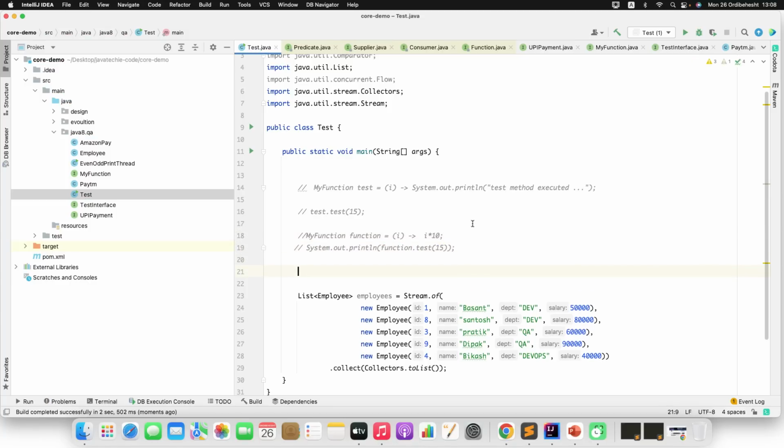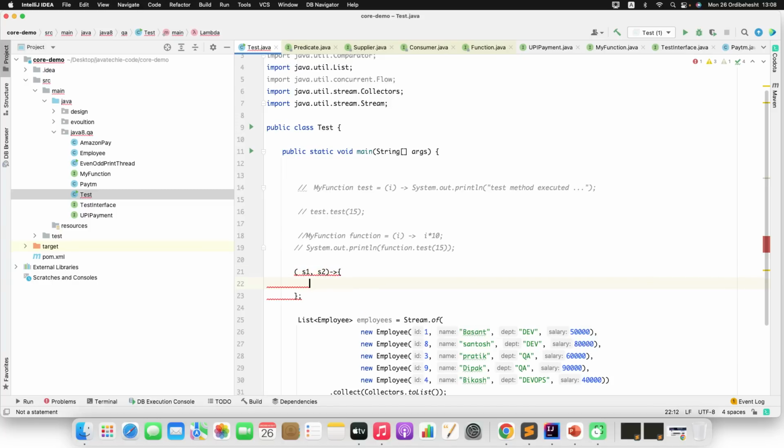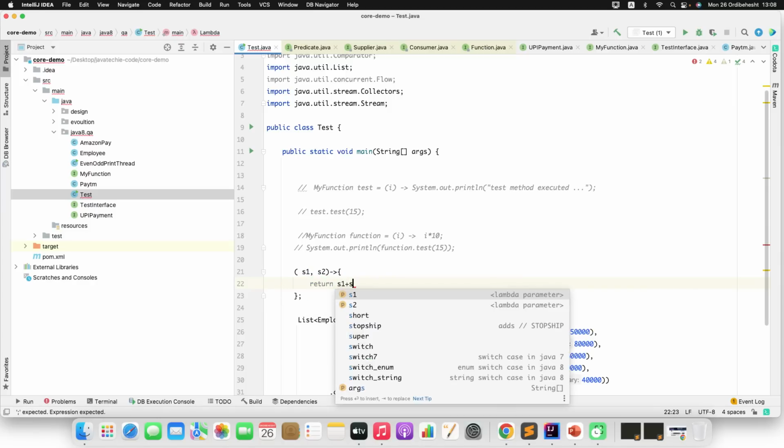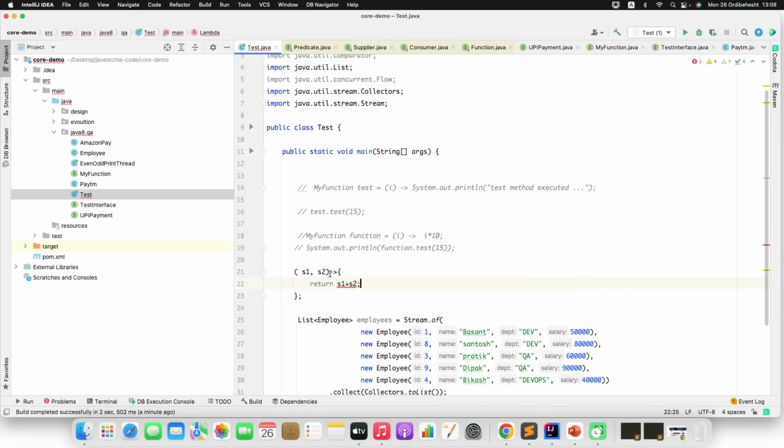The way to represent lambda expression is straightforward, guys. There is nothing to confuse. Just copy the method. Again I am repeating, just remove all the prefix, keep only the parameters, remove the data type of each parameter, then just define the lambda expression, then add a curly bracket. Now here, since this method has a return statement, you can do something like return, I'm just concatenating both the strings s1 and s2.